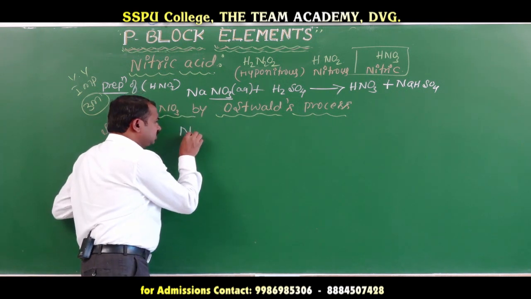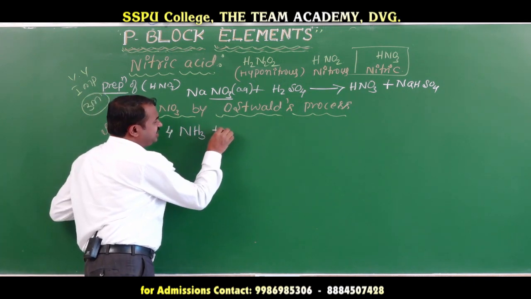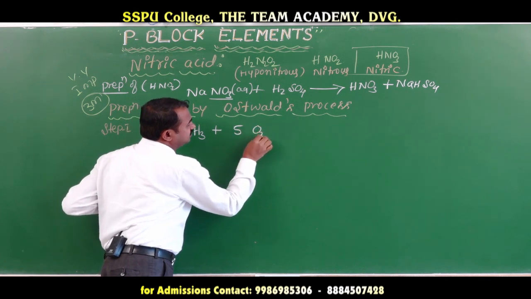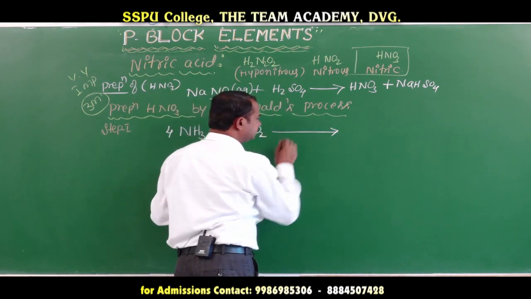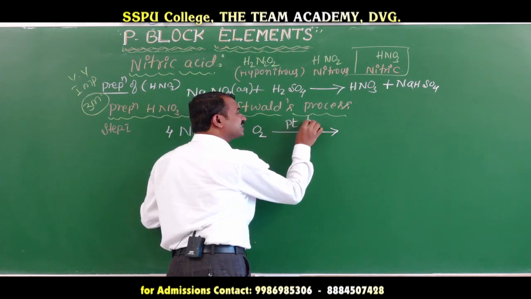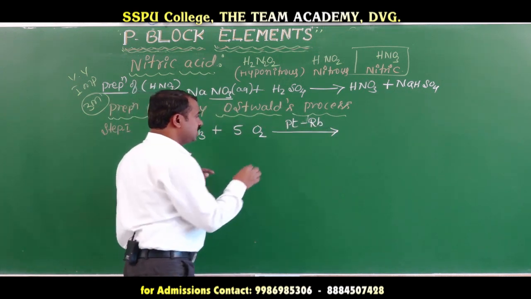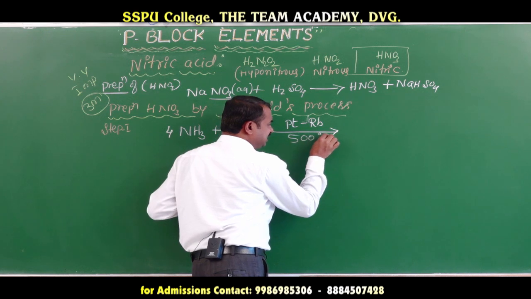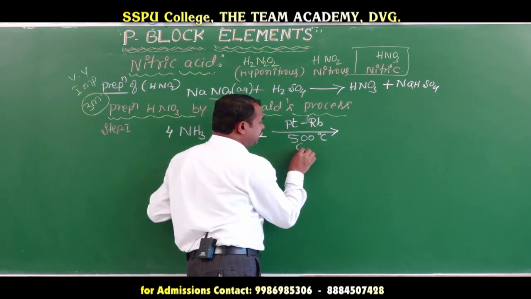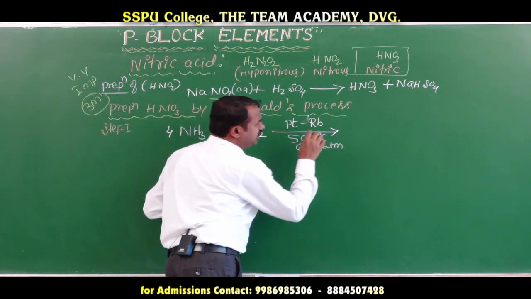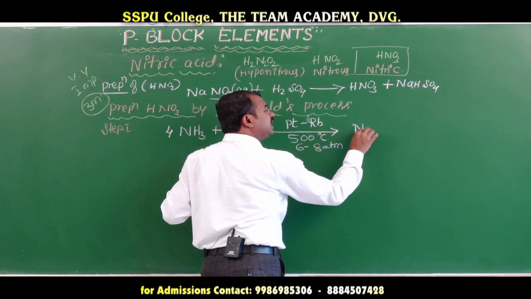When ammonia is oxidized in atmospheric air in the presence of a platinum or rhodium catalyst at 500 degrees Celsius, sometimes above 500 degrees Celsius, and 6 to 8 atmospheric pressure, ammonia undergoes oxidation to form nitric oxide,